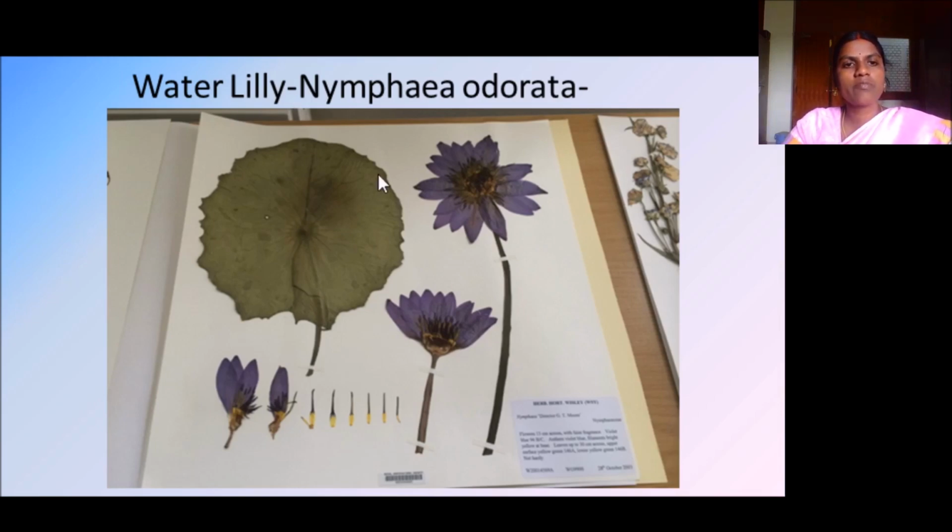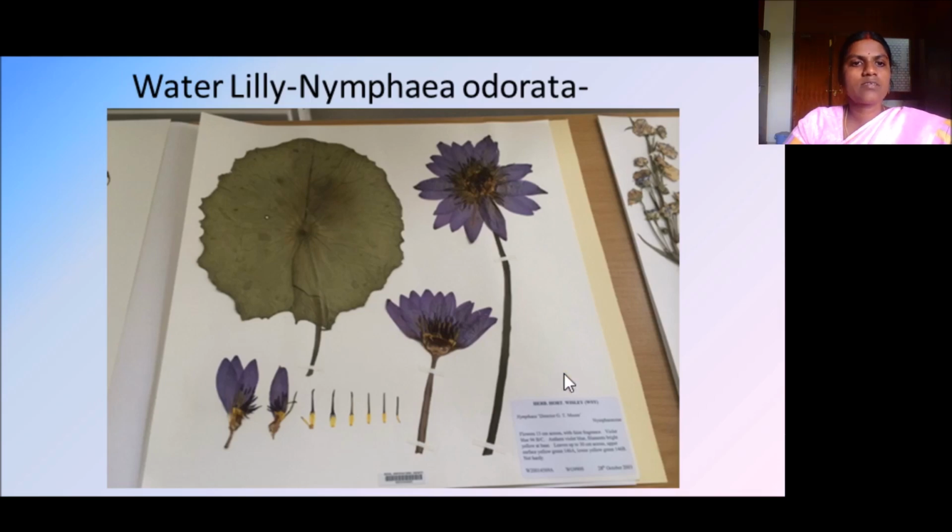The scientific name of this water lily is Nymphaea. This water lily belongs to the family Nymphaeaceae. I had already told you the order levels of the system, okay. Kingdom, phylum, class and so on, those things I had told you. So this belongs to the family Nymphaeaceae.